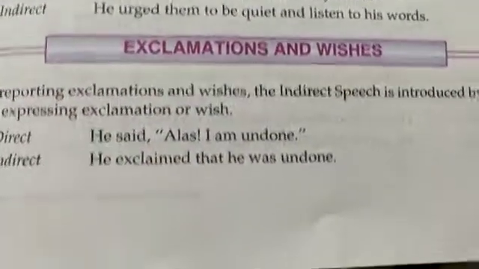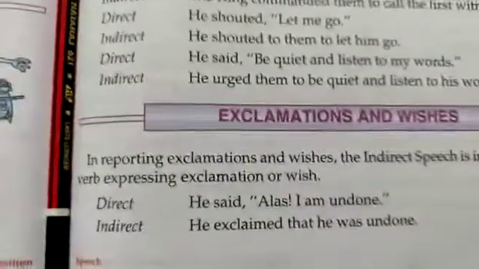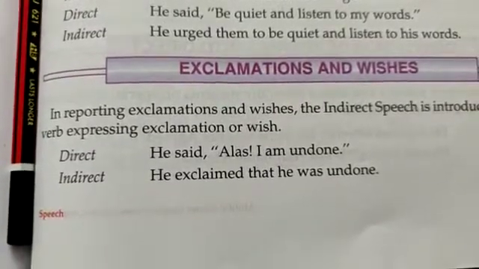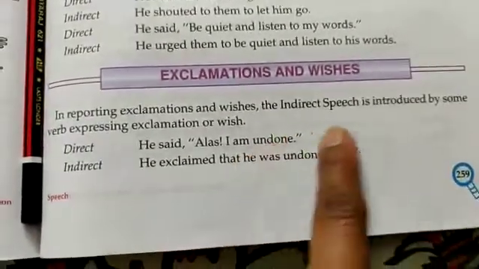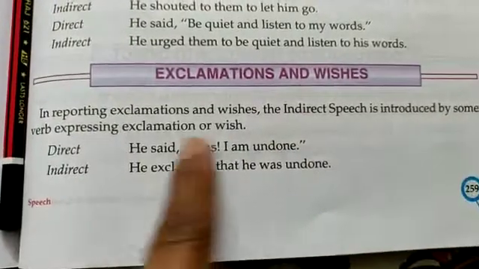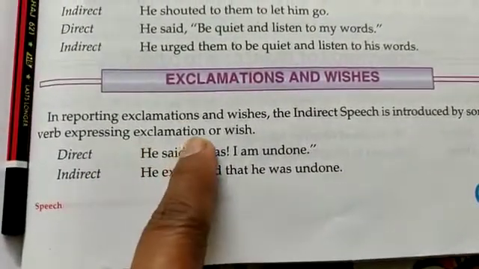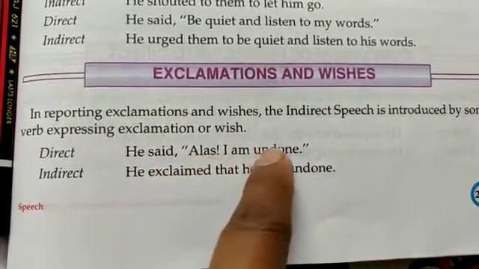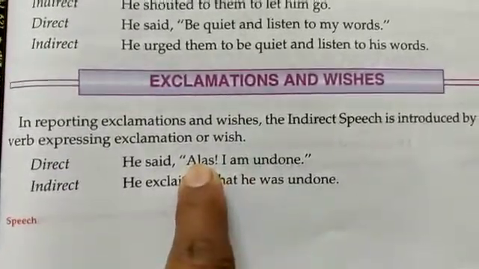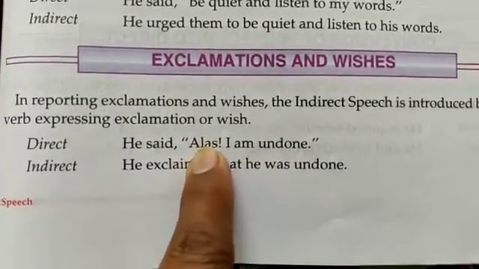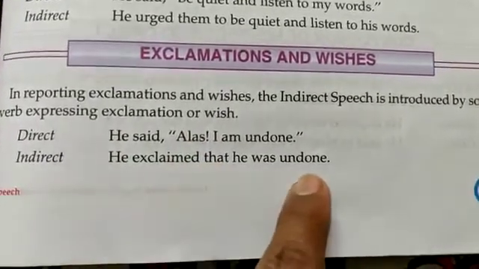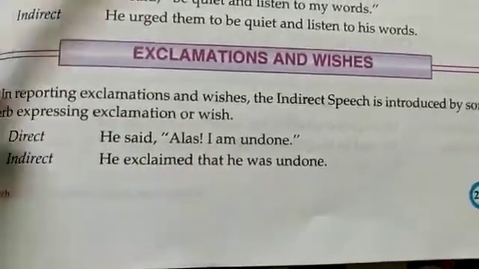Now exclamations and wishes. Exclamatory sentences, we all know, are used when you are expressing a strong desire or emotion. Now the indirect speech in such sentences is introduced by some verbs expressing exclamation or wish. He said, "Alas, I am undone." So when you use alas, it is on a sad note. So he exclaimed that he was undone. So the verb which has been used here is exclaimed, right?